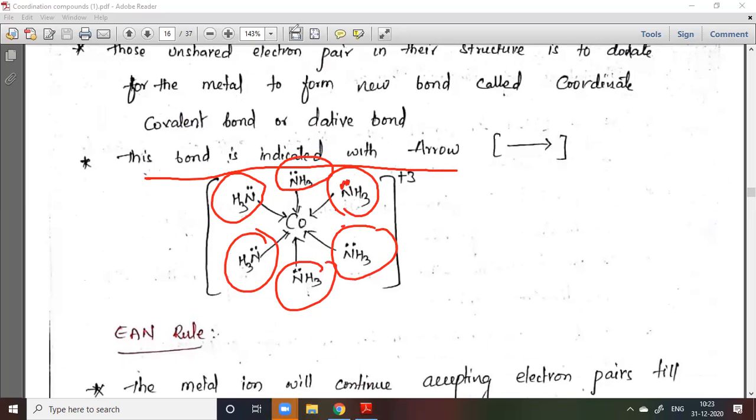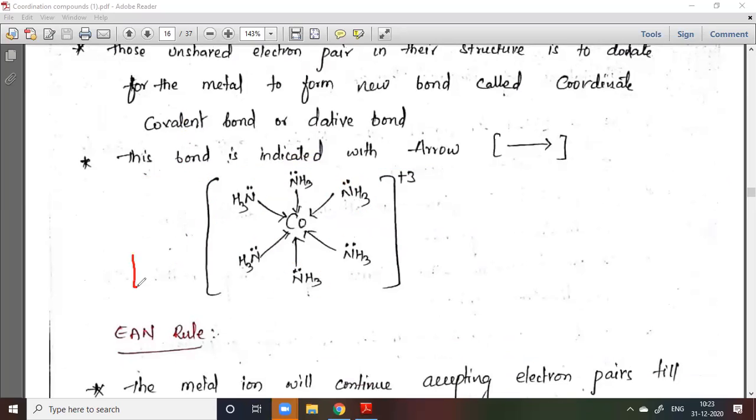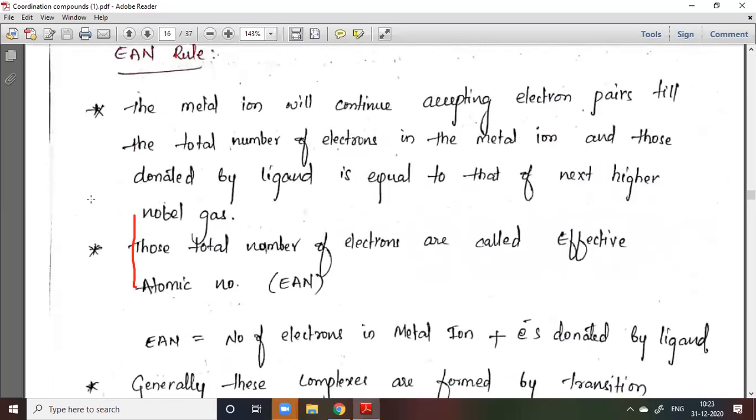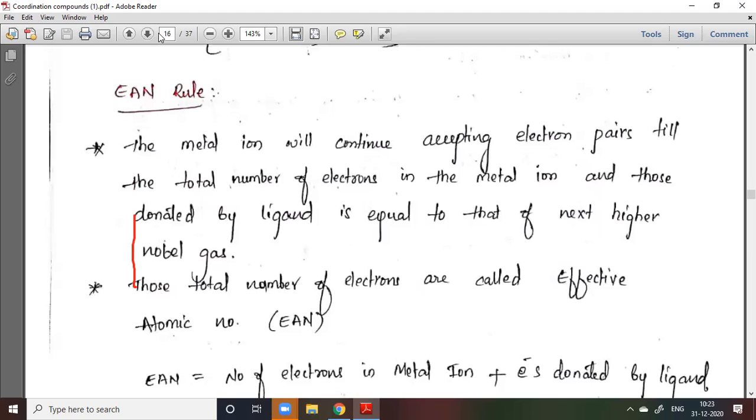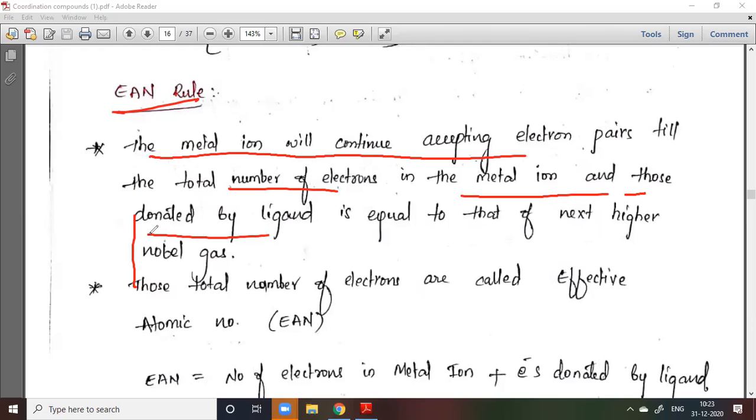So let us see what actually this EAN rule is. So EAN rule: the metal ion will continue accepting electrons till the total number of electrons in the metal atom and those donated by the ligands is equal to that of the next higher noble gas.